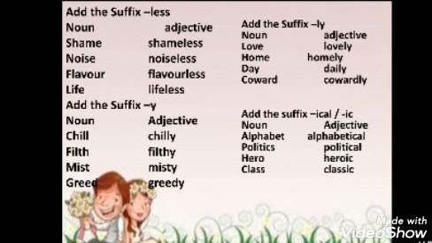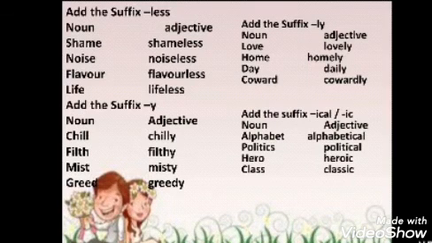Now, here are some more suffixes which will help you to convert a noun into an adjective. You can also use the suffix less with a noun to convert it into an adjective, like shame, shameless, noise, noiseless, flavor, flavorless, life, lifeless. Then you can add y to the noun to change it into an adjective, like chill, chilly, filth, filthy, mist, misty, greed, greedy.